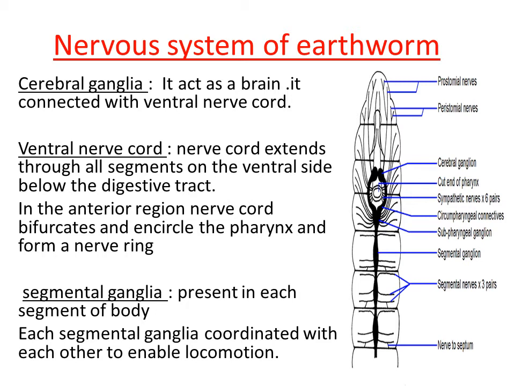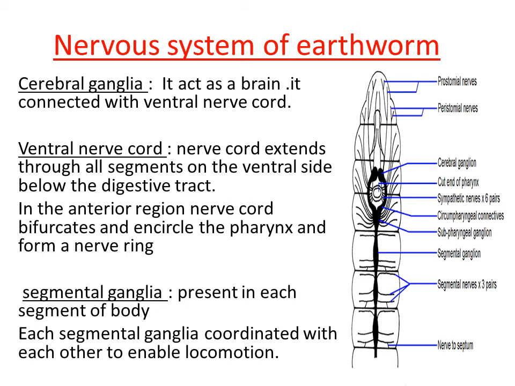The cerebral ganglia is like a brain, and the segmental ganglia collect the information regarding any stimuli from the outside and send it to the cerebral ganglia. So finally the decision is taken by the cerebral ganglia. It causes the movement of muscles, right? So this is the actual function of the nervous system in the earthworm.